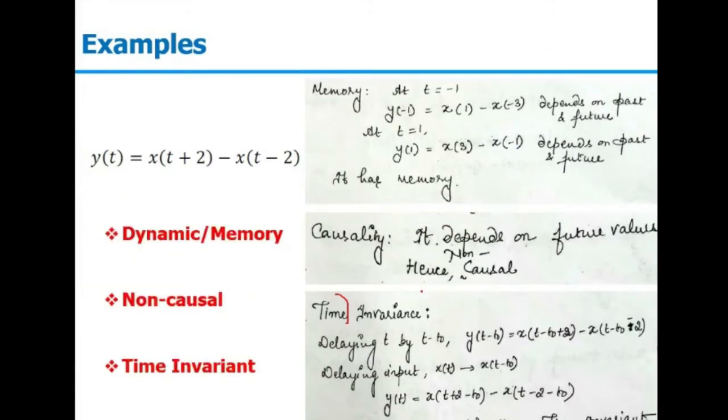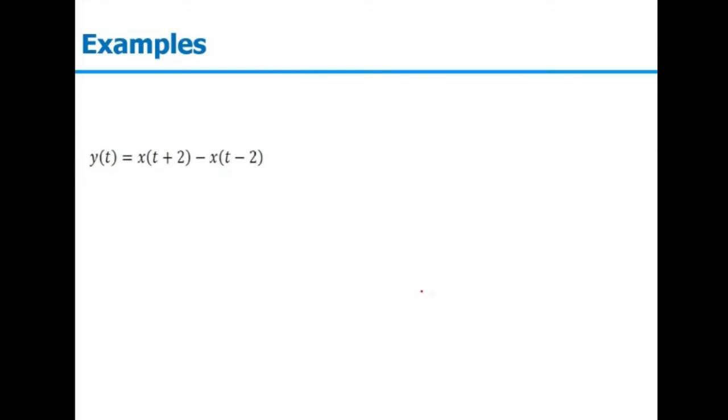So till now we can say the system has memory, it is a non-causal system, and it is a time invariant system. Now let's discuss stability and linearity. For stability, we can bound our input. So let my input x(t) be equal to u(t). When x(t) is u(t), my input is bounded. Now we will cross check y(t) and see whether for this bounded input my output is bounded or not. So u(t) is something like this. The value is 1. The first term is x(t plus 2), which is a time advance signal.